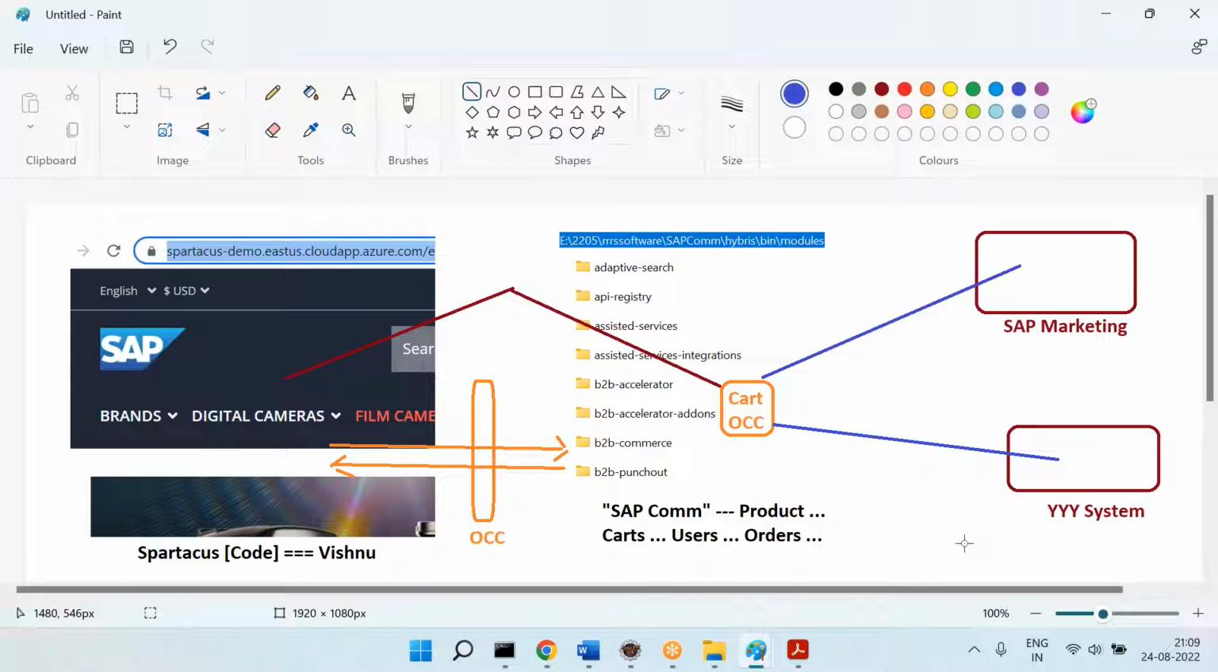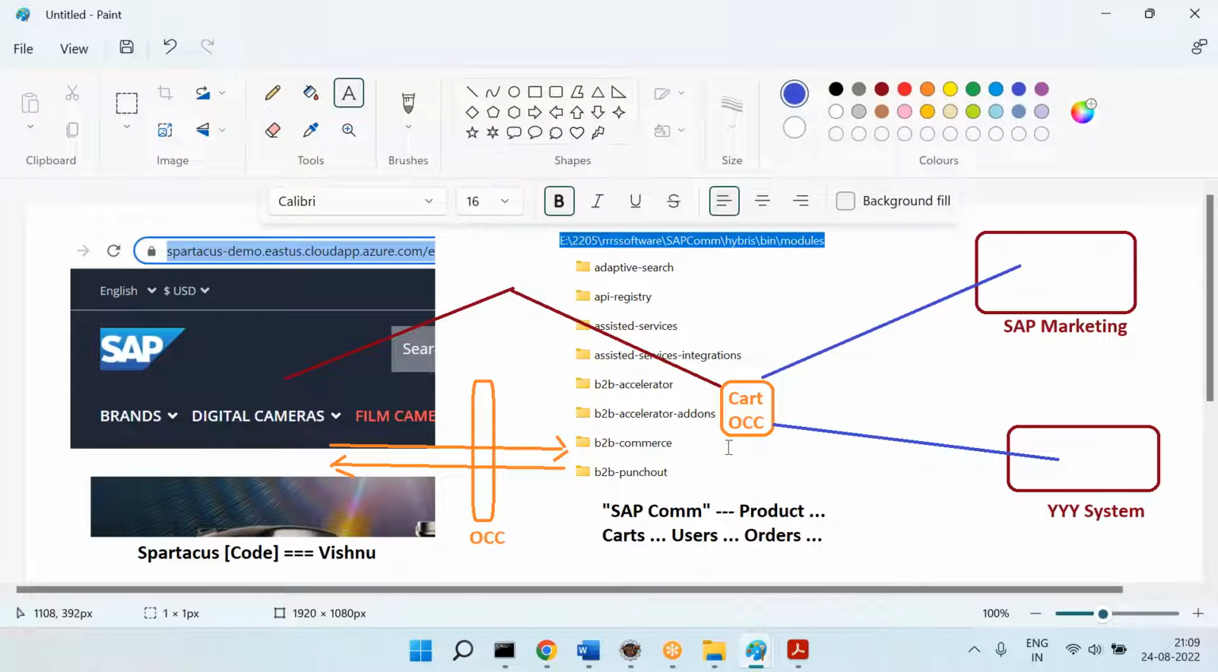Why are companies moving to headless e-commerce? Once a service is ready, then I can use that service in Spartacus for UI purpose, or I can use it for marketing cloud purpose. What is the purpose of marketing cloud? Let me tell you why I need to use the cart service in the marketing cloud.